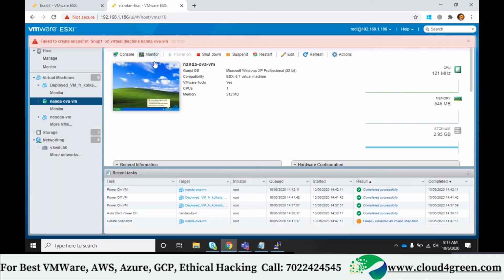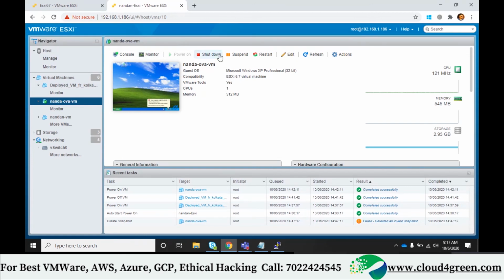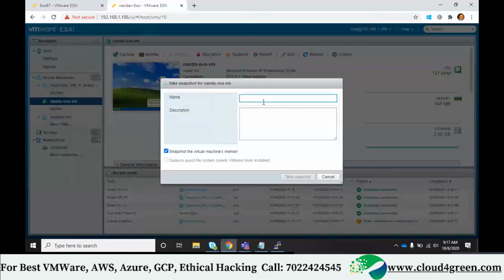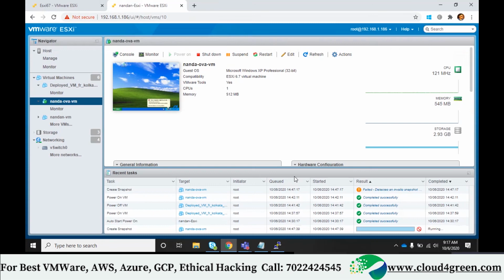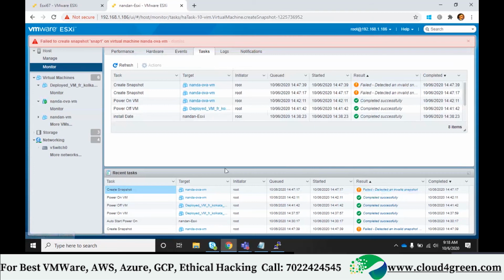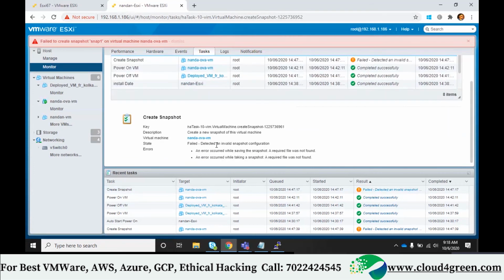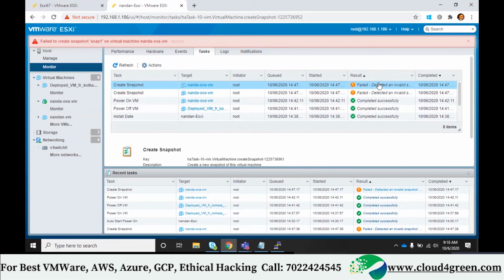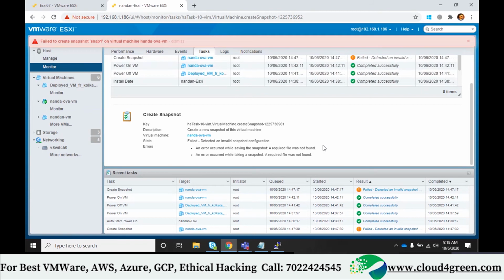Snapshot. Failed to create a snapshot. Why? It says that a required file was not found.